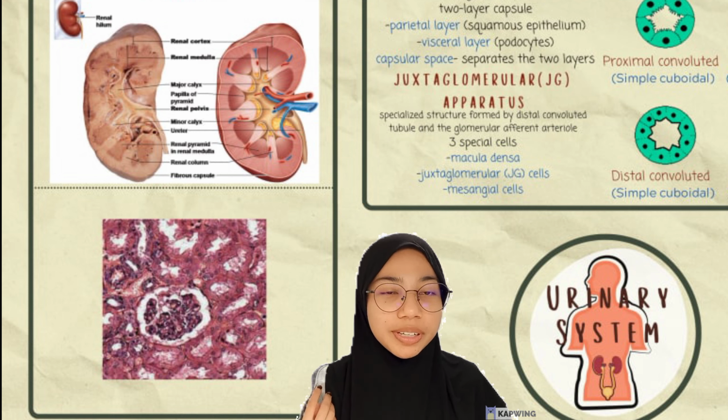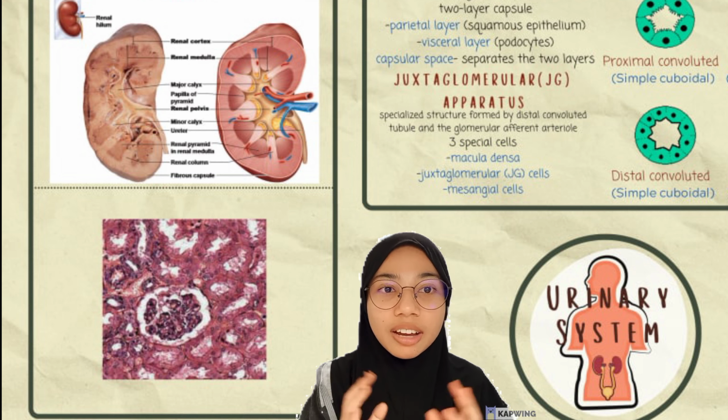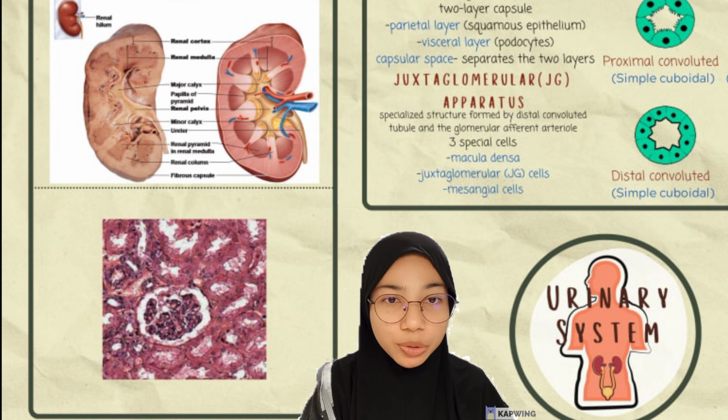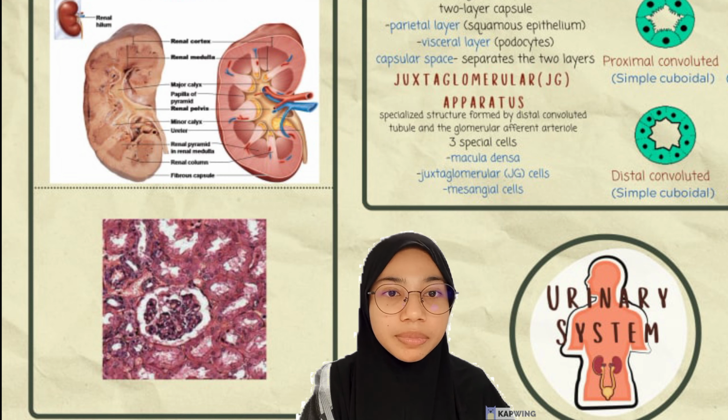So I will explain about the histology of the kidneys. So generally, kidneys have a tough fibrous capsule, which is an irregular dense connective tissue that is functioning for protection.